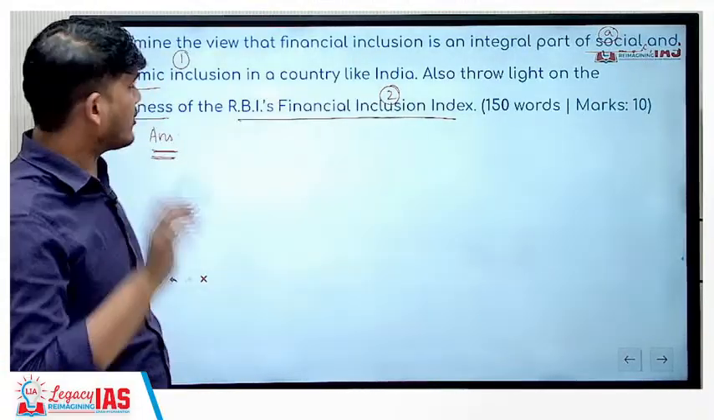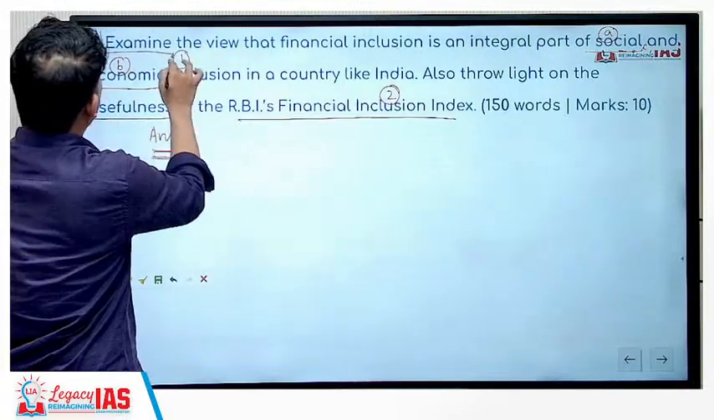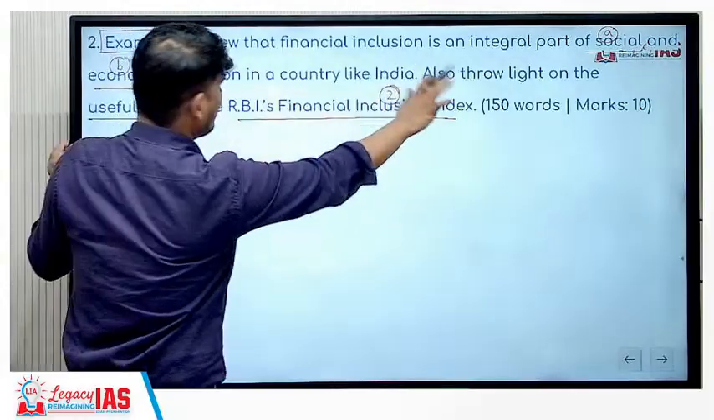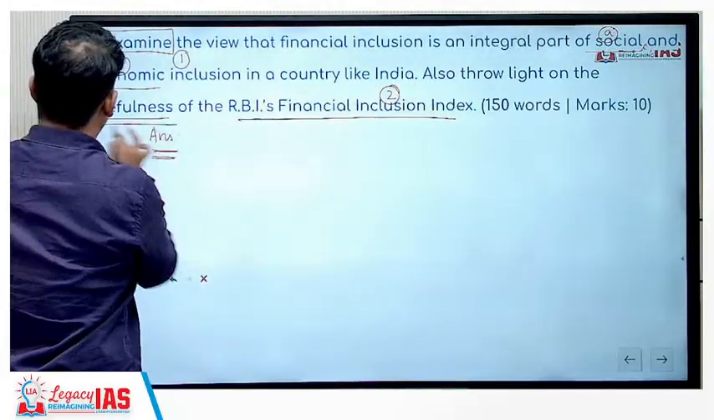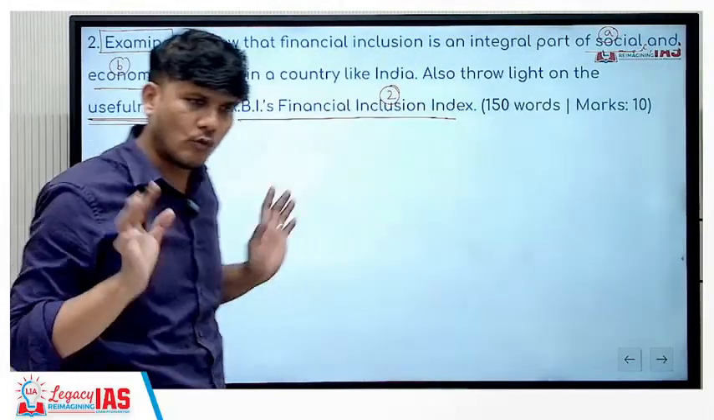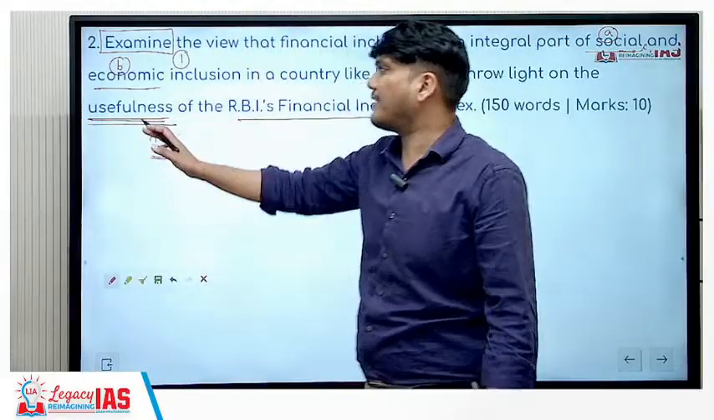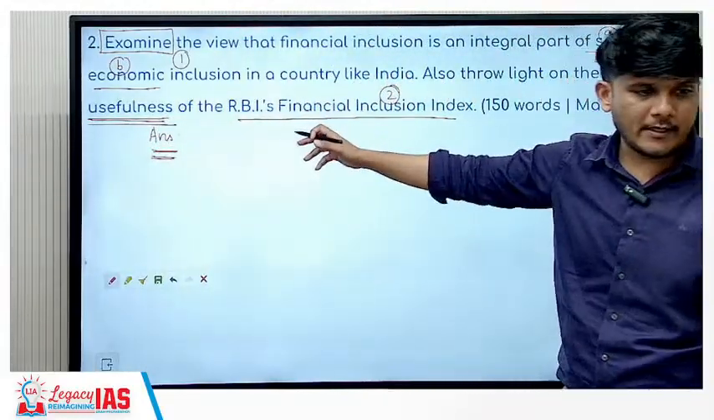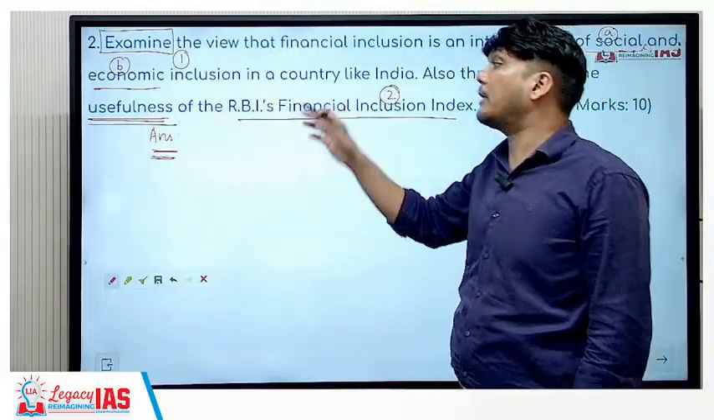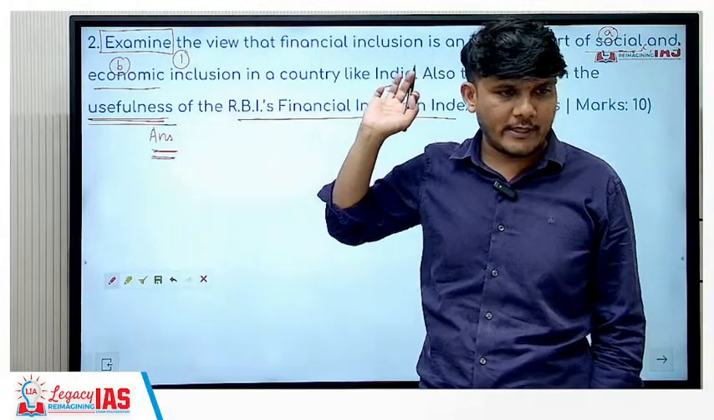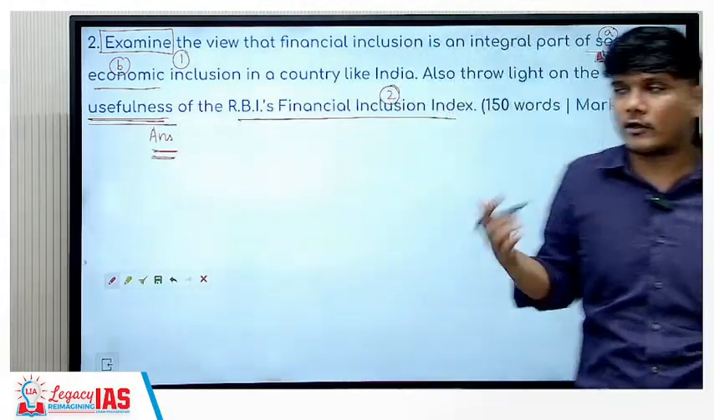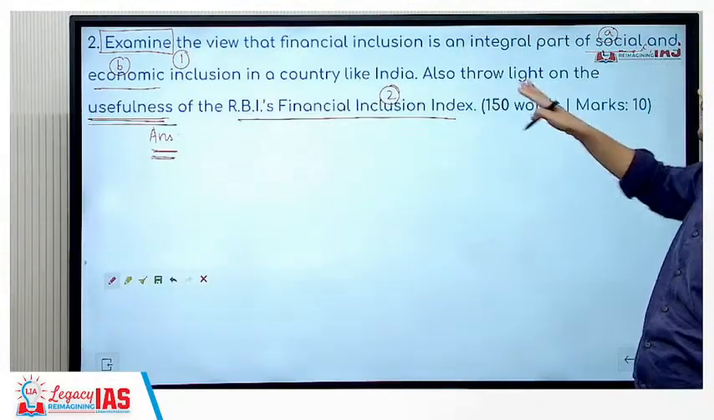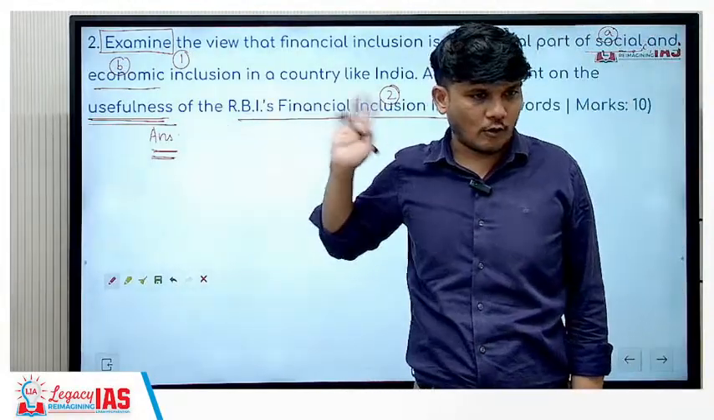Two divisions, not just two divisions. They are asking you, look at the keyword, examine. And here they are asking us to throw some light, but they are simply talking about what is the usefulness. Tell us the usefulness. That's it. You don't have to critically examine it. You don't have to examine the requirement of financial inclusion index, how much it is needed. You are not asked to tell how it can be better. Nothing like that. Simply throw some light on the usefulness also.